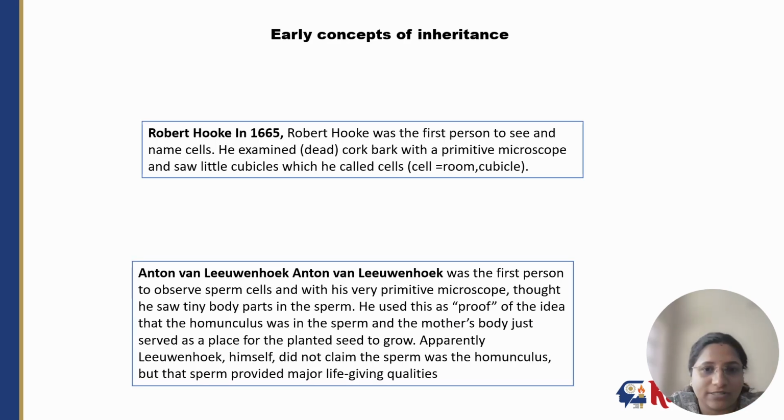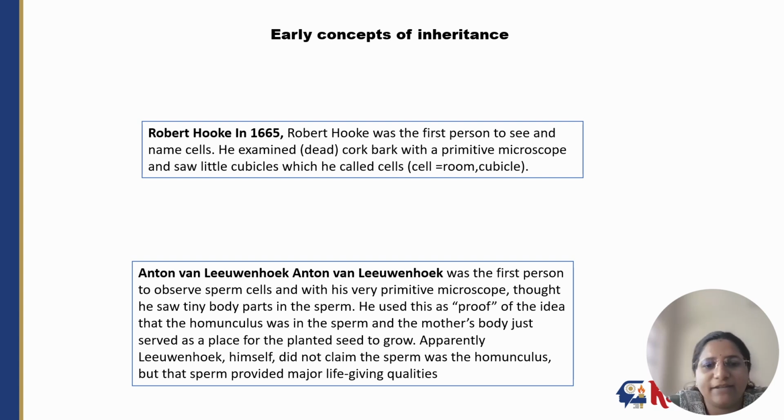In the early concepts of inheritance, Robert Hooke in 1665 was the first person to see and name cells. He examined dead cells in bark with a primitive microscope and saw little cubicles, which he called cells.